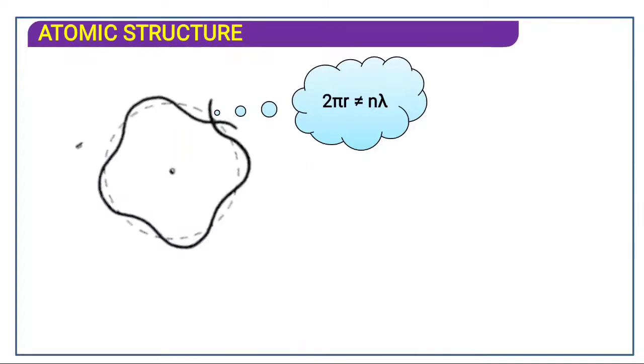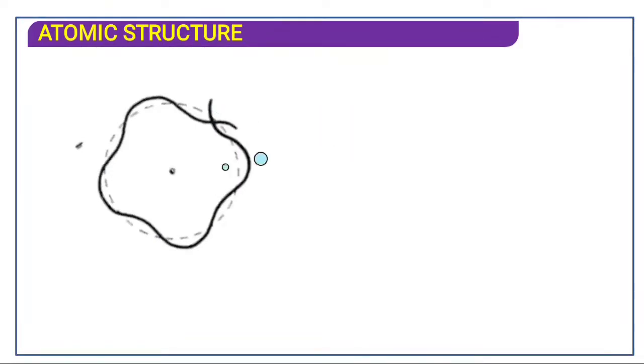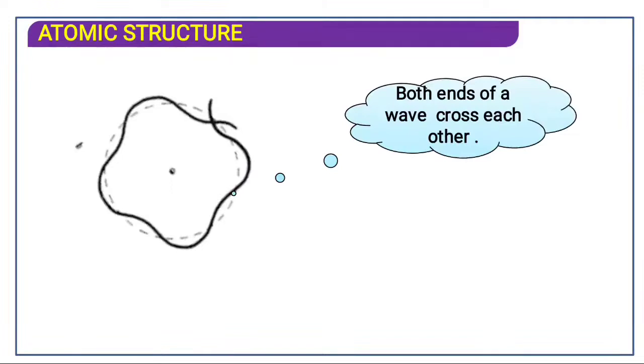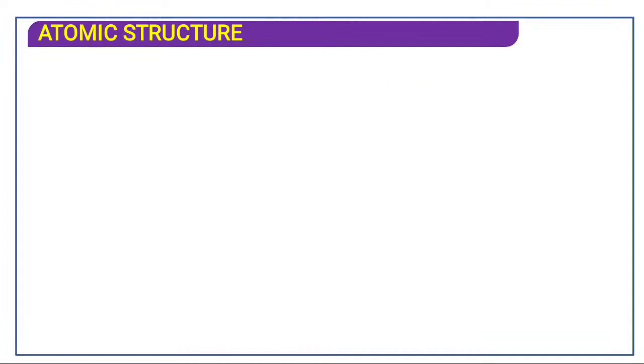Suppose 2 pi r is not equal to n lambda. Now when these two waves are meeting, they are crossing each other, and it is said to be destructive interference, which is not equal to n lambda. You can see the waves cross, and they are getting destroyed over here. So that is not following the rule, and it does not exist by Bohr quantization. Previously we have seen it exists. Here both ends of the wave are crossing each other, so that does not follow.